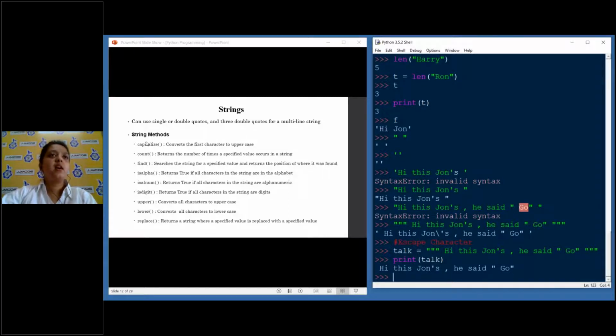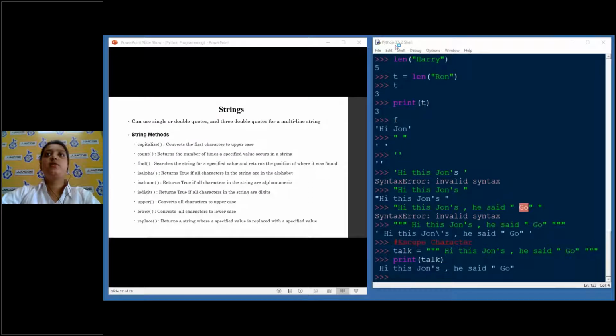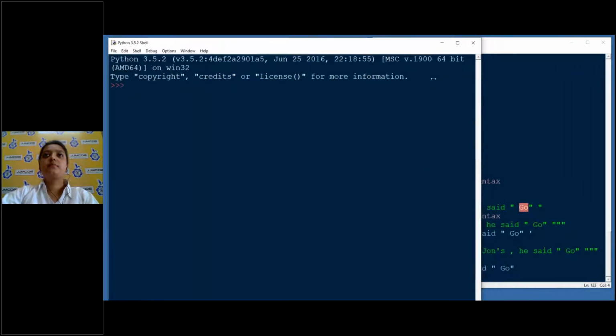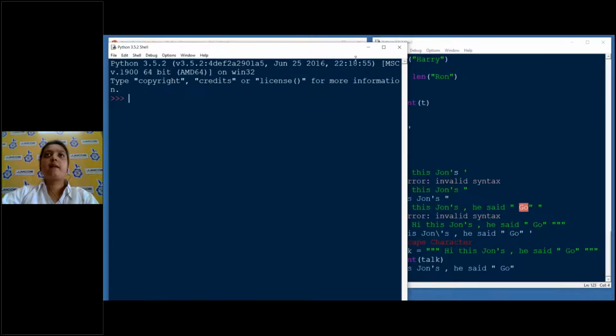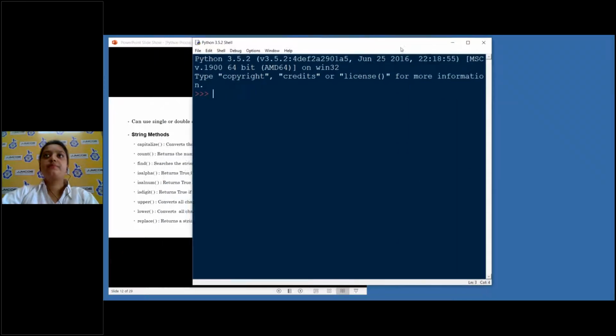Next, we have string methods. Okay, so here we see a lot of string methods. Don't worry, ideally you don't have to memorize this. There is always the Python documentation where you can go and revisit and understand. And in case you forget, there's always room for going back and learning them. Okay. So what I will do is open a new screen here. Fresh screen, I'll close this.